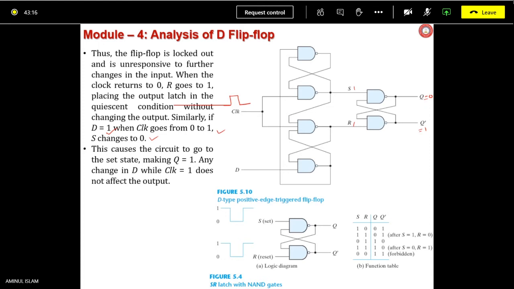Think of it. Now it is told that S is going to be 0. Is it possible to happen? Yes or no?